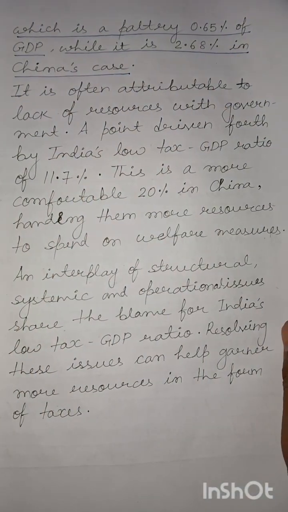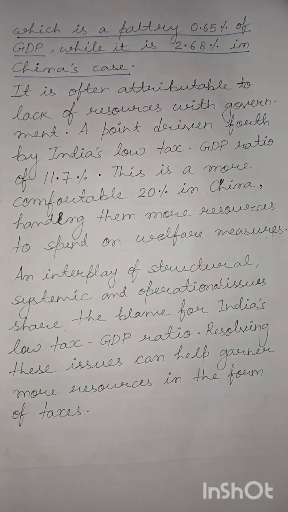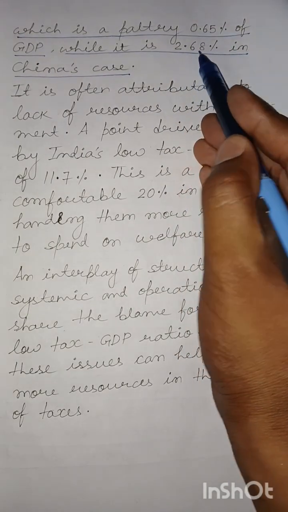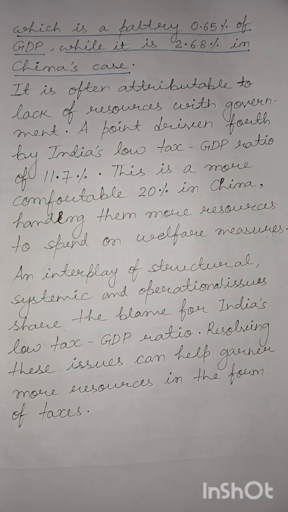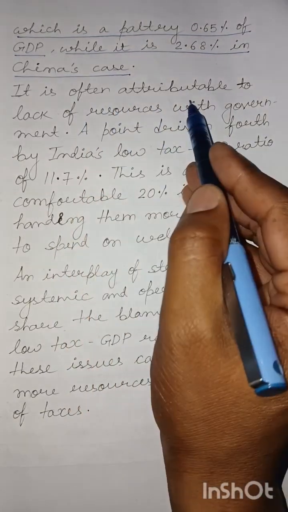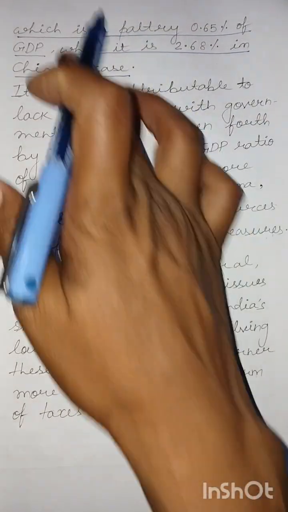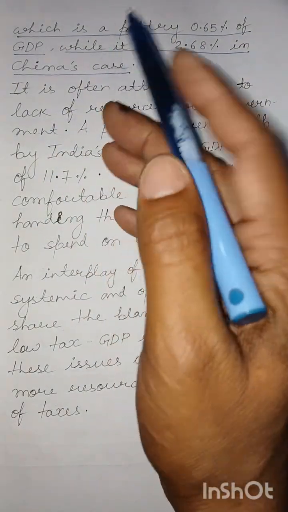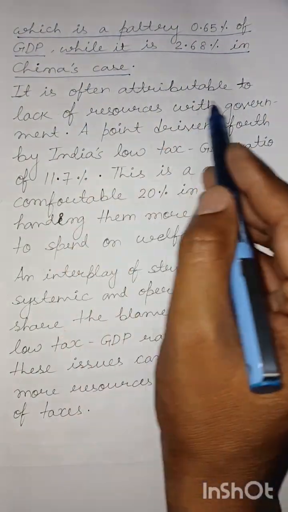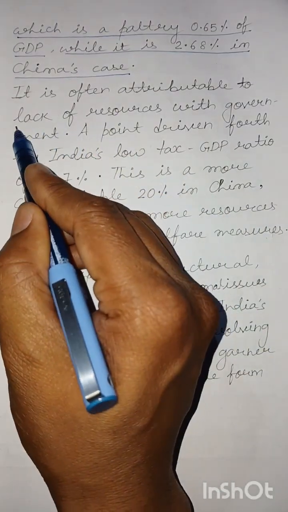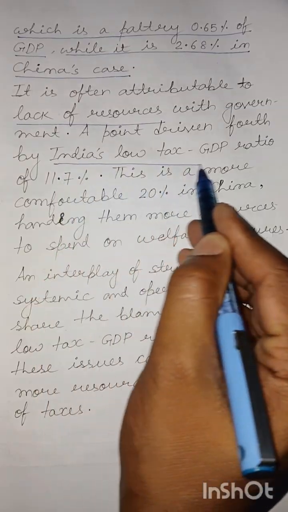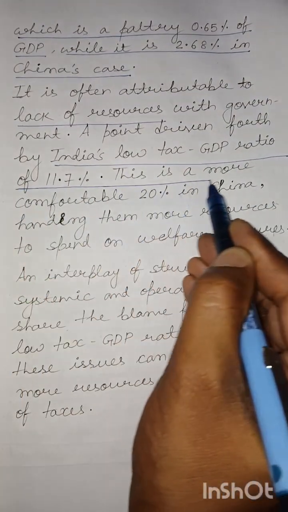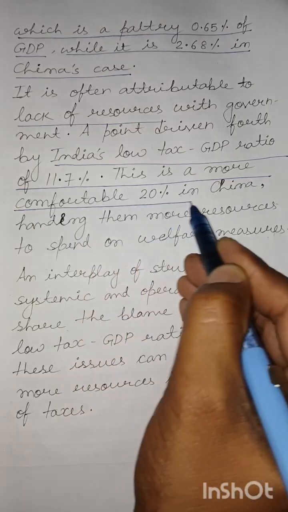Again, as we were pointing out, you have to note down these statistics. What we suggest is that rather than going for the exact figure, you round off these figures and try to make them more relatable and recallable. All of these problems, that is India's low expenditure on various welfare measures, are often attributable to a lack of resources with the government, a point driven home by India's low tax-GDP ratio of 11.7%. This is a more comfortable 20% in China.